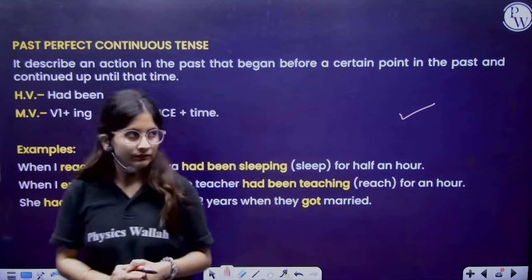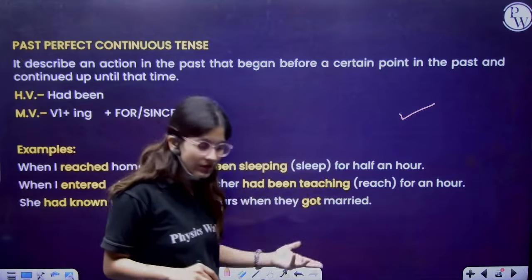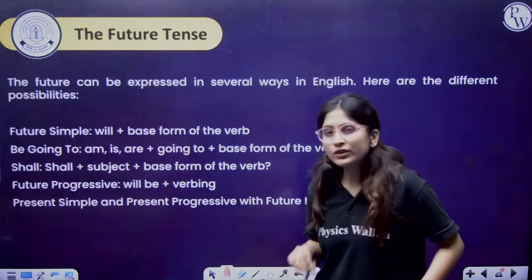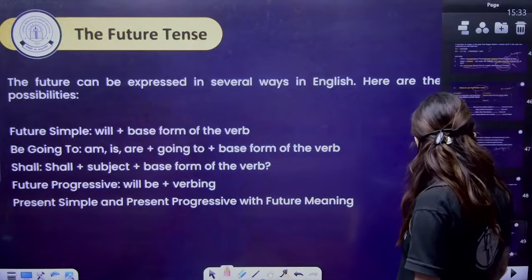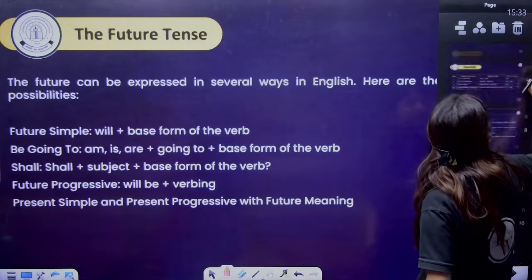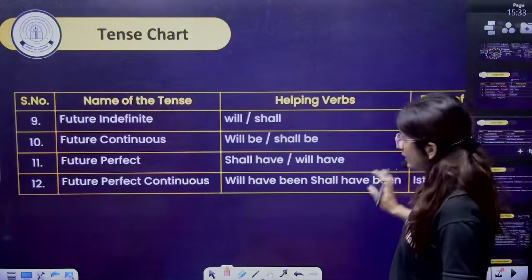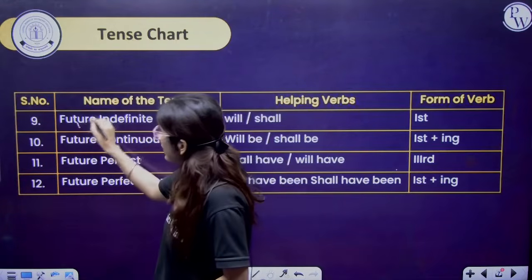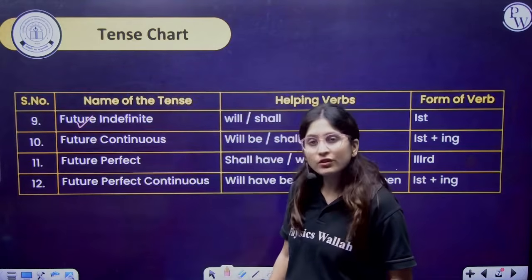Fine. Till here we have done actions that happened in the past, where a particular time has been mentioned. Now the future tense. This is the last tense. Read the future tense names: future indefinite, future continuous, future perfect continuous.